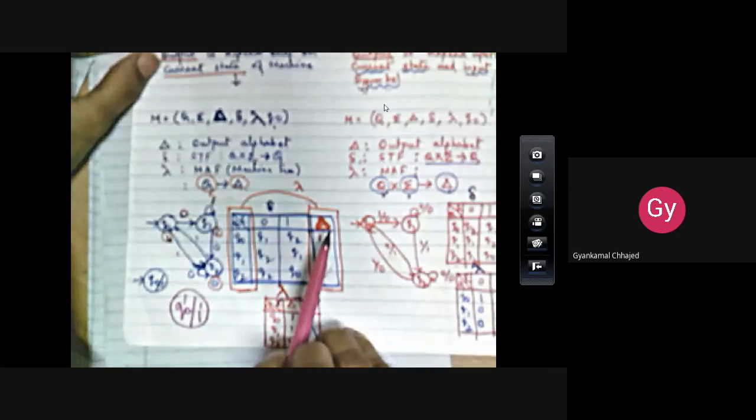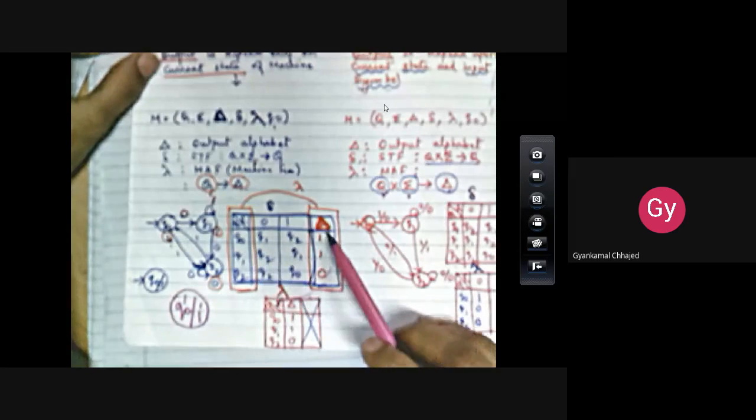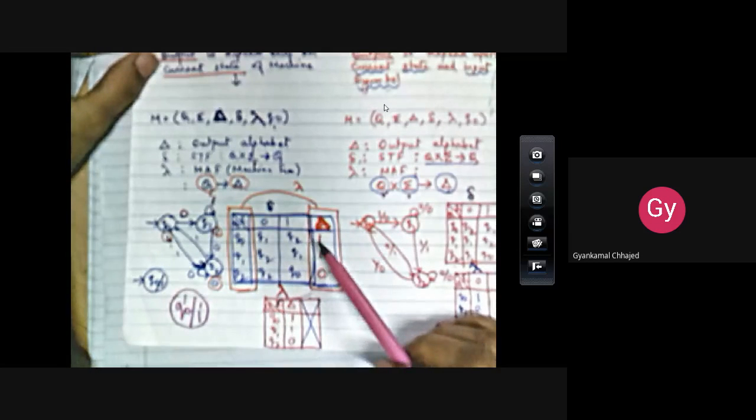Now this diagram or TG can be represented as tables, the state function table and the machine function table. If you can just see, Q0 on 0 moves to Q1. Q0 is associated with one output, so here delta Q0 is associated with one output. Q1 is associated with one output. Q2 is associated with 0 output. So don't get confused, here in the Moore machine you can find two tables combined.